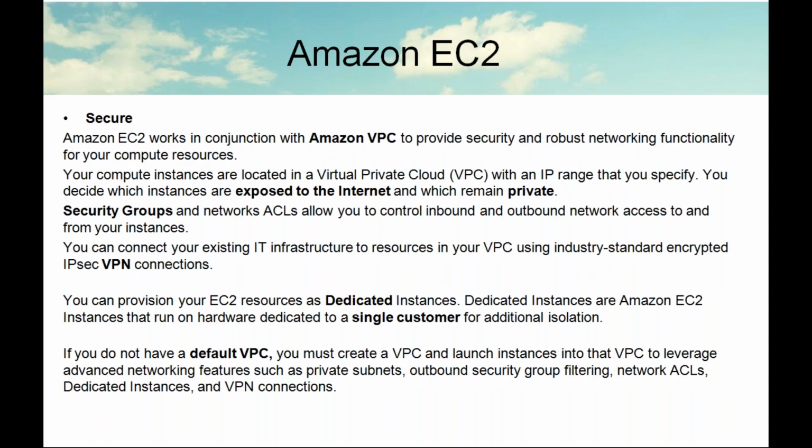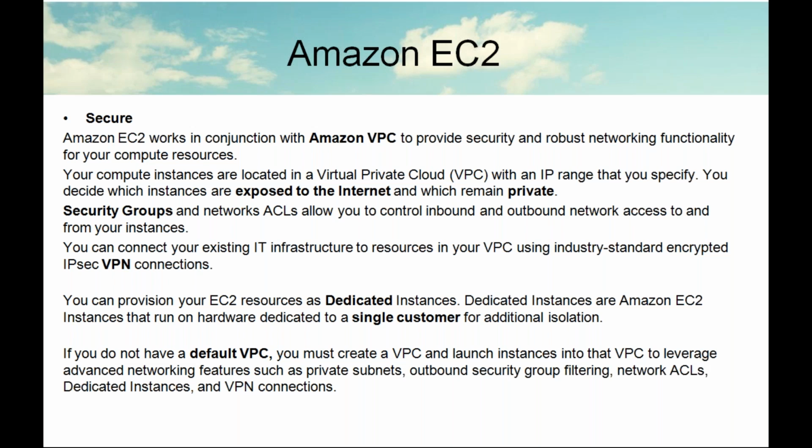It is secure. So Amazon EC2 works in conjunction with Amazon VPC. VPC is nothing but a virtual private cloud. So your organization can set up their own cloud environment, their own virtual private cloud, so nobody can communicate with your VPC. That we have to configure. We are going to see practically how to set up our own VPC.